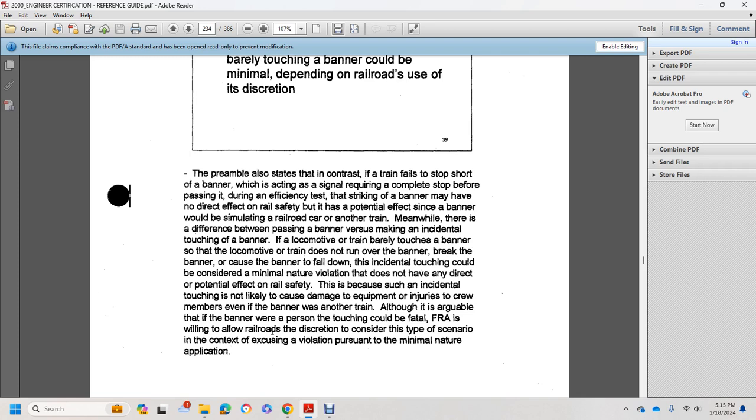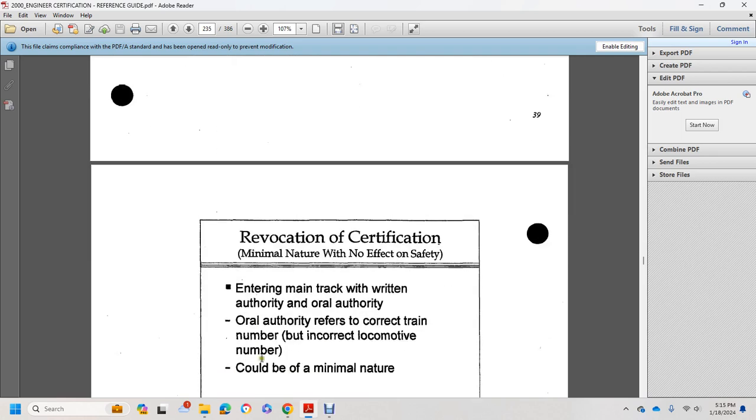Because of these incidental touchings, it is not likely to cause damage or injuries to the crew members, even if the bumper was another train, although it was arguably with the bumper where a person with a touching could be fatal. The FRA will be allowing railroads discretion to consider the type of scenario in context, excluding violation pursuant to the minimal nature of the application.